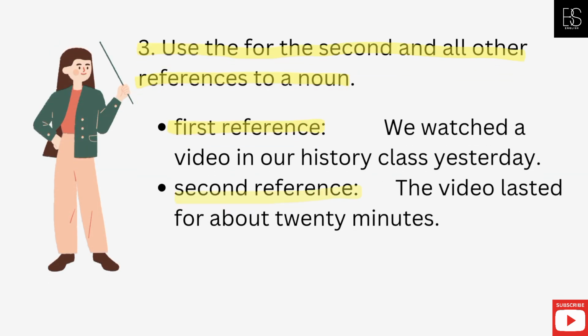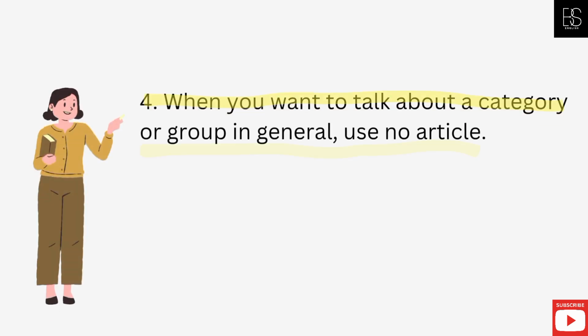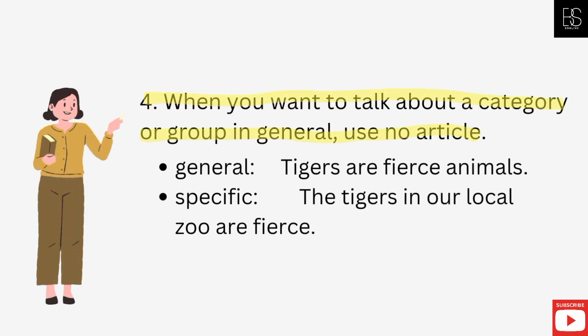Use the for the second and all other references to a noun. First reference: We watched a video in our history class yesterday. Second reference: The video lasted for about 20 minutes. When you want to talk about a category or group in general, use no article. General: Tigers are fierce animals. Specific: The tigers in our local zoo are fierce.